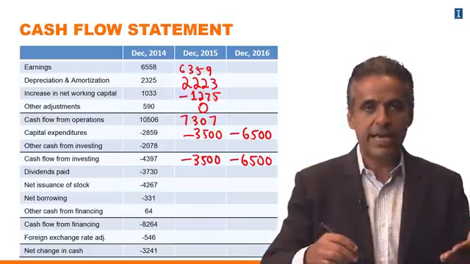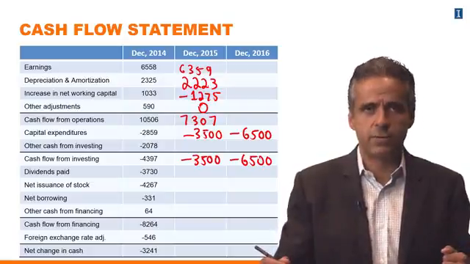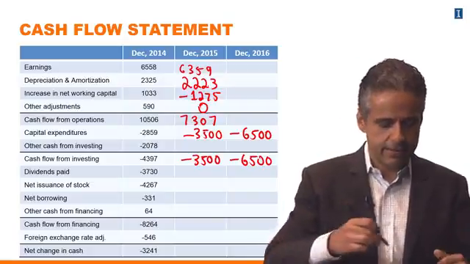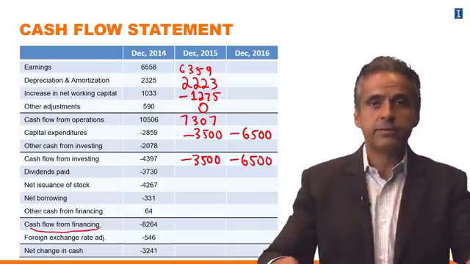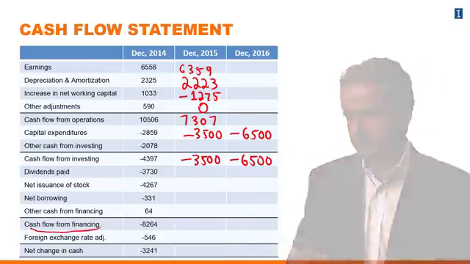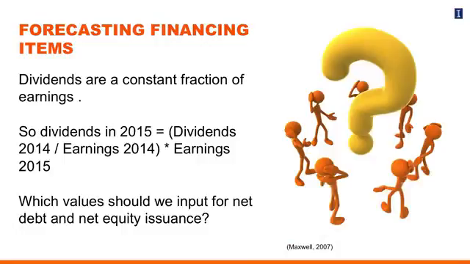So now we have the cash flow from operations, we have the cash flow from investment. Let's think about the financing cash flows. So one of the assumptions we used is that dividends are a constant fraction of earnings.